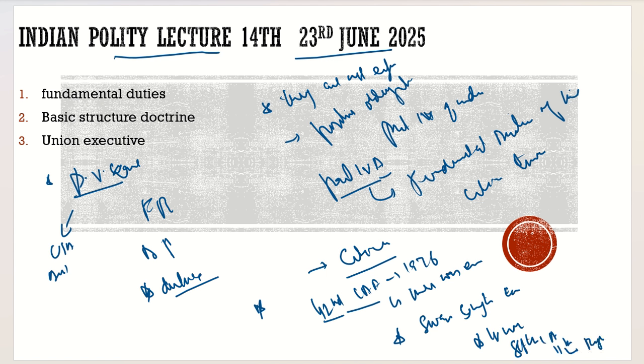This is with respect to the right to education. It was a time when education became a fundamental right. So it was inserted in the fundamental duties that if you have the right to education for children between 6 to 14 years, then it should be the fundamental duty of the wards, of the parents, of the guardians, and it should be the duty of the state too, that they should give this opportunity to their children to go to school. So this is the basic introduction which is important for you to understand why there was the need for the fundamental duties.